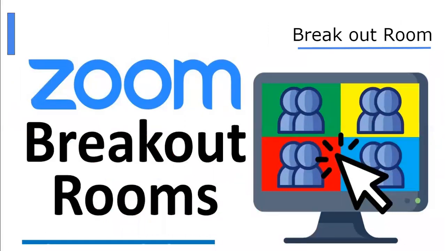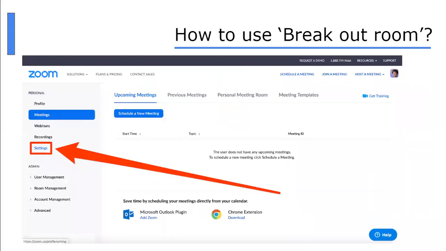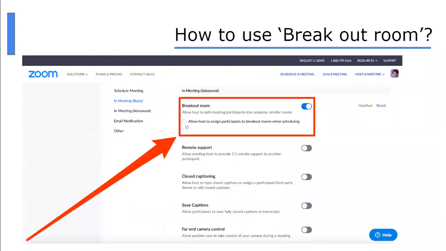So today we are going to explore this breakout room feature of the Zoom tool. Now, how can you use this breakout room? Only 3 simple steps are there. To enable your breakout room in Zoom, first you have to go to the settings. Second, you have to enable this basic option from your meeting settings: enable breakout room. So that's it. You are good to go with breakout room.